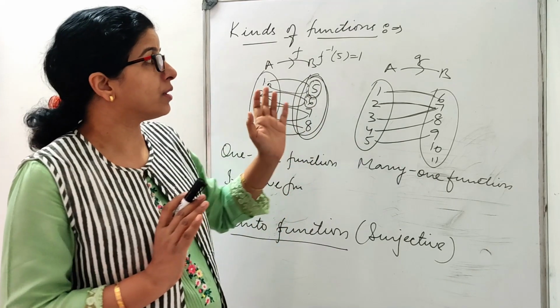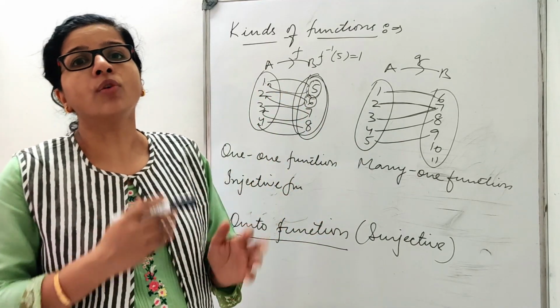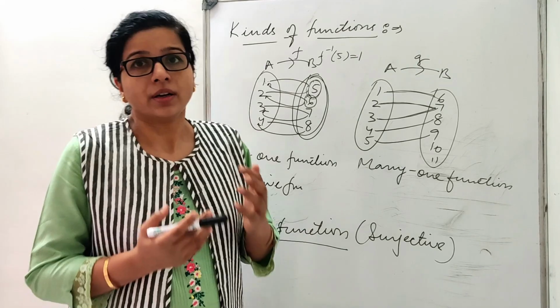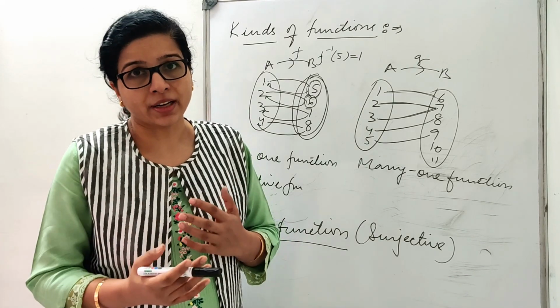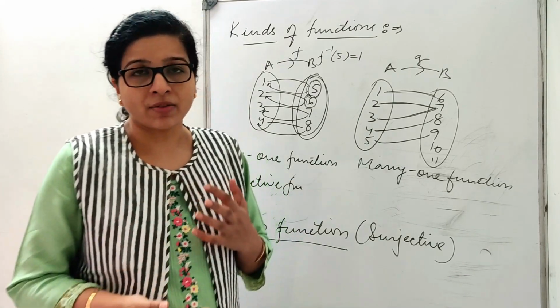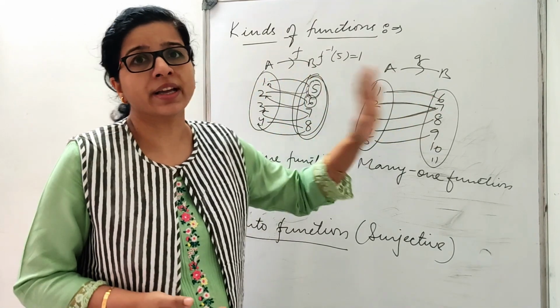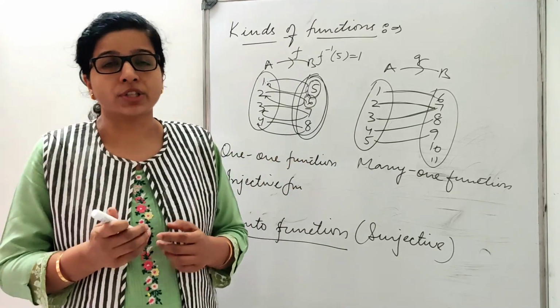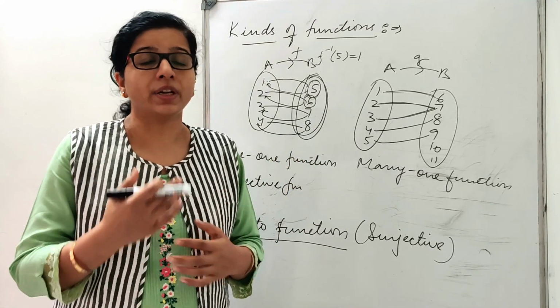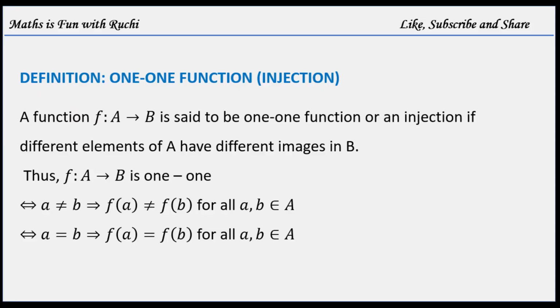Now I'll give you the examples in which how we can check whether our function is injective, surjective or both, or it is many-one function. This is the case, this I have shown you using the arrow diagram just to explain it. First of all, we'll go with the proper definition of the functions. 1-1 function, injection.